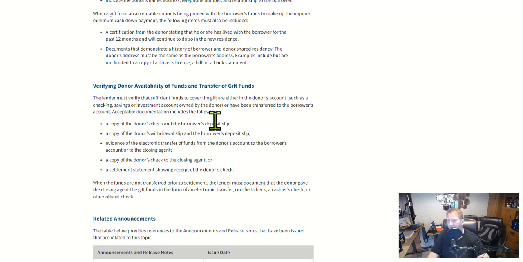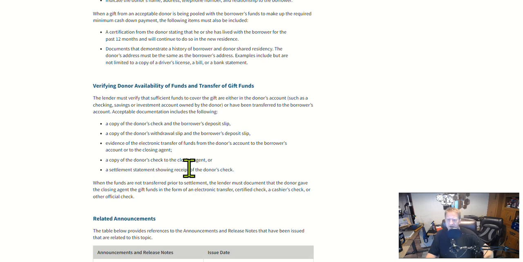Verifying the donor's availability of funds and transfer of gifts. The lender must verify that sufficient funds to cover the gift are either in the donor's account, such as a checking, savings, or investment account owned by the donor, or have been transferred to the borrower's account. Acceptable documentation includes the following: a copy of the donor's check and the borrower's deposit slip, a copy of the donor's withdrawal slip and a borrower's deposit slip, evidence of the electronic transfer of funds from the donor's account to the borrower's account, or to the closing agent, a copy of the donor's check to the closing agent, or a settlement statement showing receipt of the donor's check.